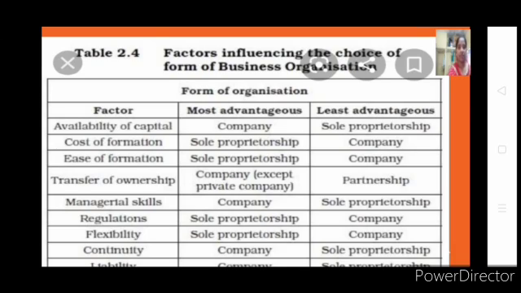I hope the entire chapter we have completed. All the concepts I have covered. It is the most important chapter, I can say, after understanding what your business is. As per what the government added in your syllabus, these are the most important and necessary things they have added. And please go with the notes too, because when you listen to the explanation and go through the notes, it will be very helpful to remember. So here we will be ending this particular chapter. We started with knowing what forms of business are, then all the different forms, and relevant features, merits and demerits we have seen.